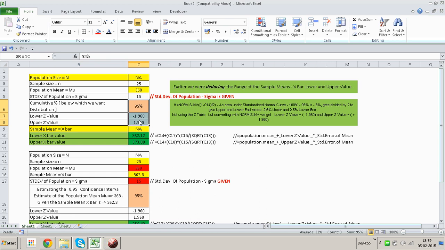While calculating this, we have not gone to the standard deviation, we have not gone to the population mean, we are not bothered about the sample size or the population size. None of these we are considering.